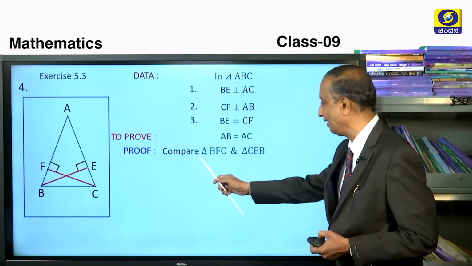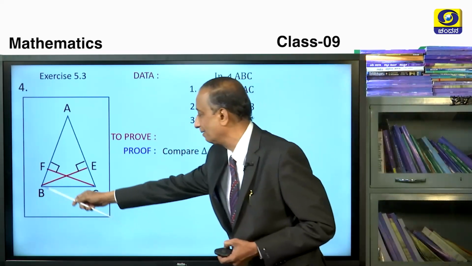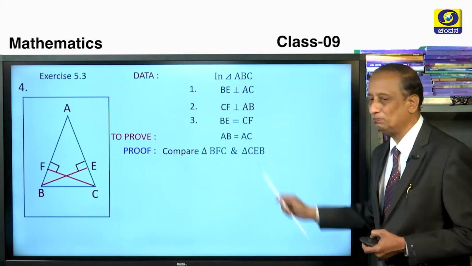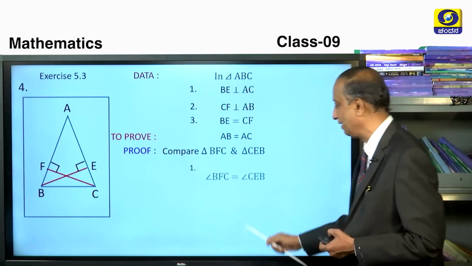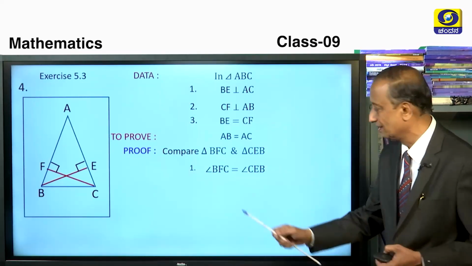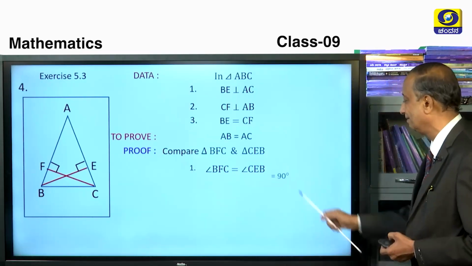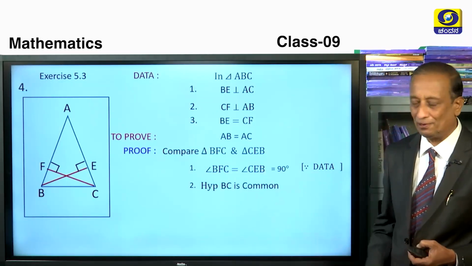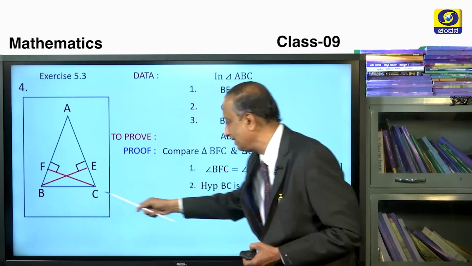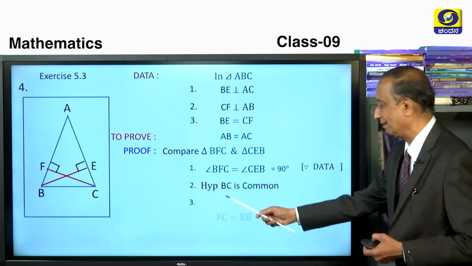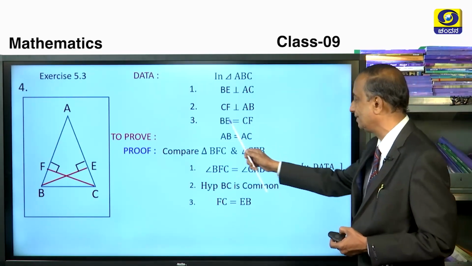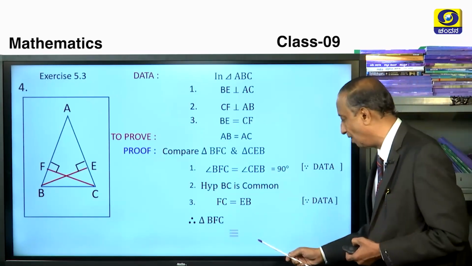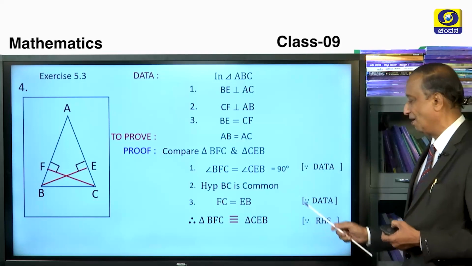Again, we need to compare the sides and angles of triangle BFC and triangle CEB, those being right triangles. What is the first point? We have to always write, if you are using RHS, first write down which is that angle equal to 90 and write down the reason also. Then immediately you must think of the hypotenuse. For both the triangles, BC is the hypotenuse which is in common. And finally, it is given in data that CF and BE are equal. Therefore, we conclude that those two right triangles are congruent on account of RHS criterion.